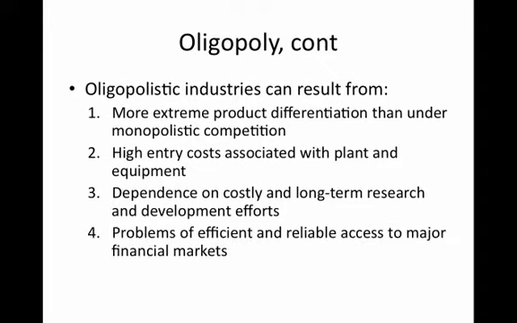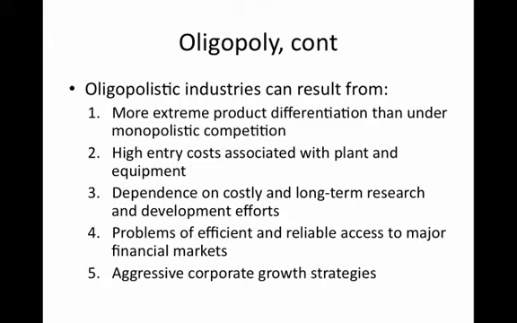with imperfect competition. Another entry barrier that we sometimes also see is that there could be problems with respect to access of capital. Some firms that might want to enter into an oligopolistic industry or into some other industry may not have access to capital because they either are too risky or because capital markets are not pricing the cost of capital, that is the interest rate that you would lend to a particular firm, in a way that makes it financially viable for new firms to enter into the market.